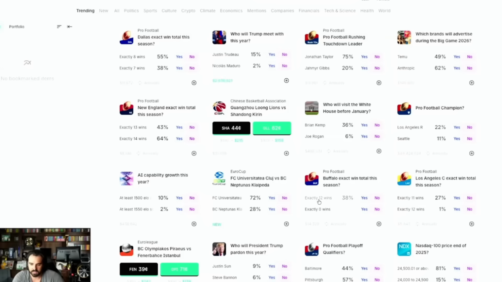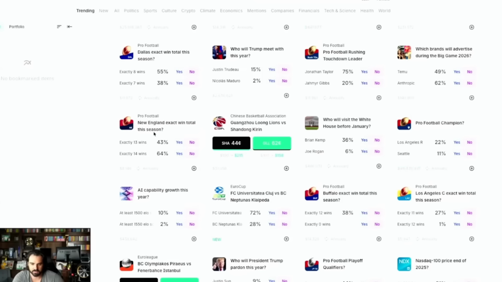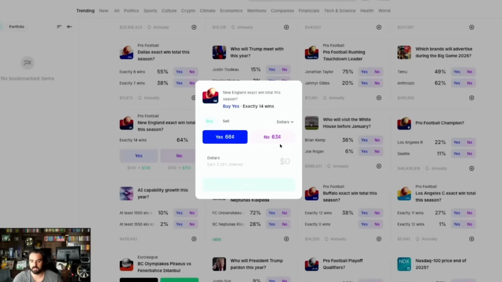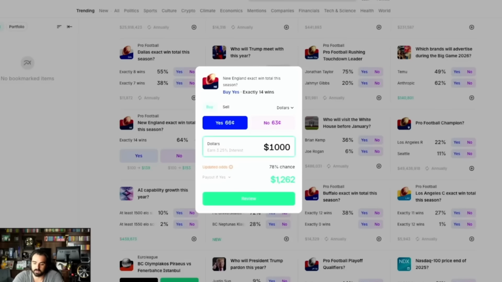Now, let's take an example of something that doesn't have that much money on there. Okay, let's do this one. New England's exact win total this season. If we click on that, there's only, what, $8,000 being wagered on that. So let's say we go to exactly 14 wins, and we want to say yes there. If we put $1,000 on there to adjust the odds, it went from a 64 or 66 up to a 78% if we were to wager on that, because we'd be moving the line because there's only $8,000 being pooled in there. So you can't really do much there.